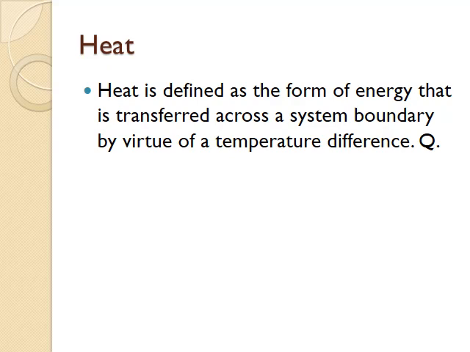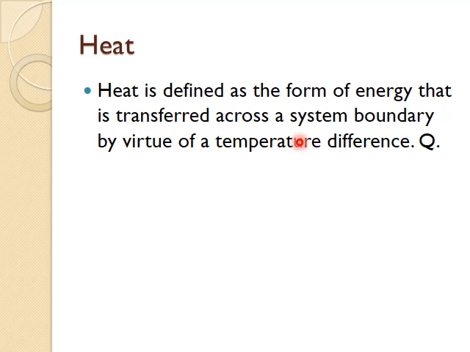Today we will define a proper definition for heat. Heat can be defined as the form of energy that is transferred across a system boundary by virtue of temperature difference. The symbol to represent heat is Q, capital Q. So from this definition, what we can understand is heat is basically a form of energy. It is one of the forms of energy.